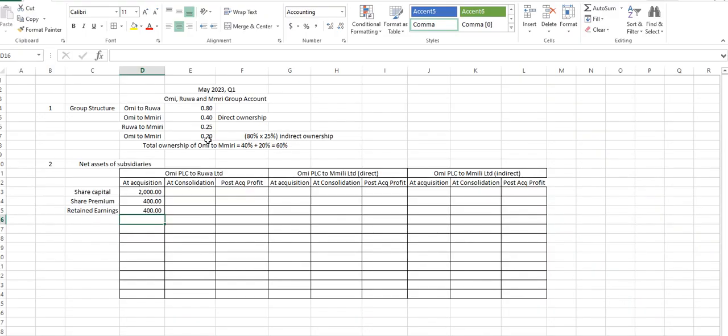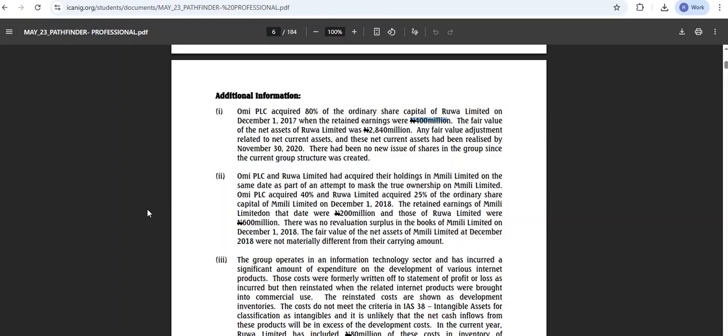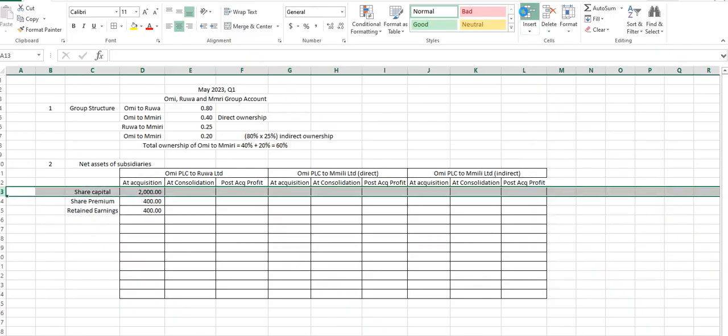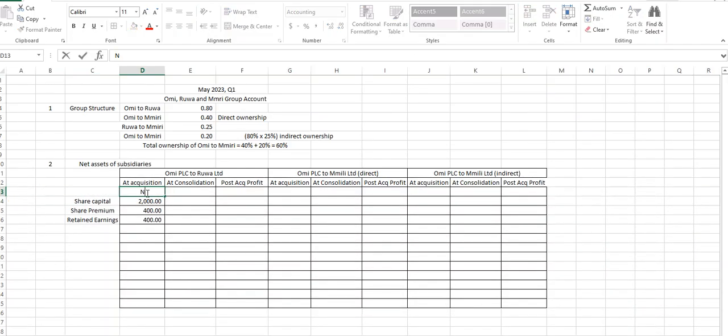But they told us that if there is a difference, this should give us 2,800. But the question now says that if there is any difference, the fair value of that net asset is 2,840,000. Am I right? The question is in million.